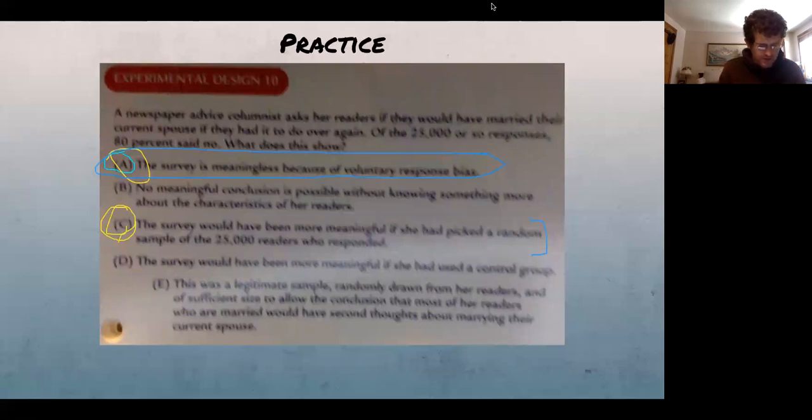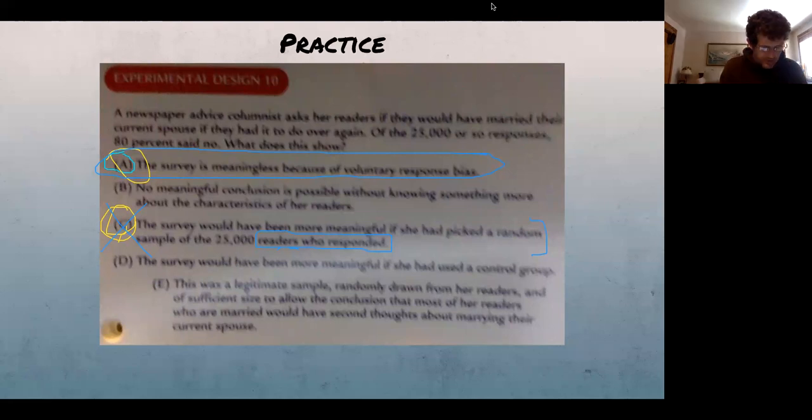But what it says is pick a random sample of those who responded. So we already have the voluntary response. So that actually doesn't fix the problem. So this is only people who voluntarily responded. So of the 25,000, these are probably 25,000 who have very strong feelings about not wanting to marry their spouse if they could do it again. A lot of people probably were totally content. So anyways, I'm not going to read through everything else, but A is the best answer here.